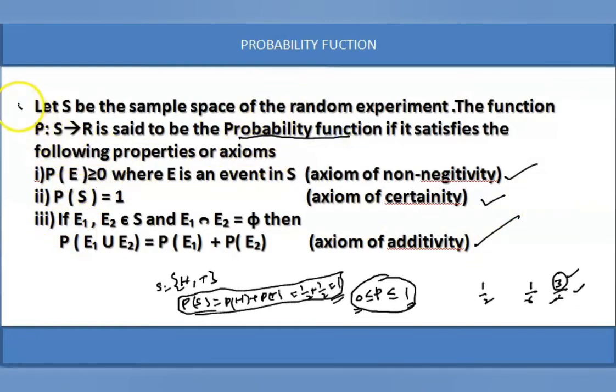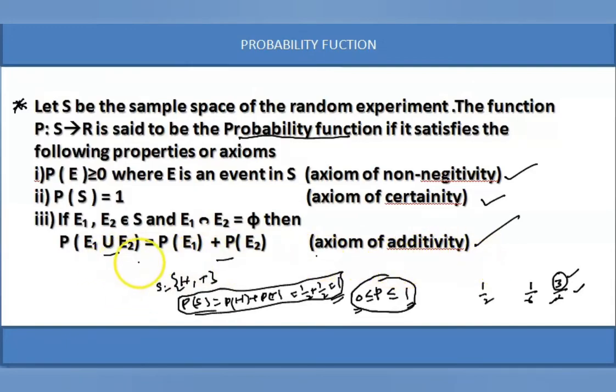Everyone must learn this so that you can understand many of the problems. P of E must be greater than or equal to 0, or P lies between 0 and 1. So probability is always positive: axiom of non-negativity. P of S is equal to 1: axiom of certainty. And for E1 and E2 mutually exclusive events, P of E1 union E2 is equal to P of E1 plus P of E2. Union becomes summation, that is additive.